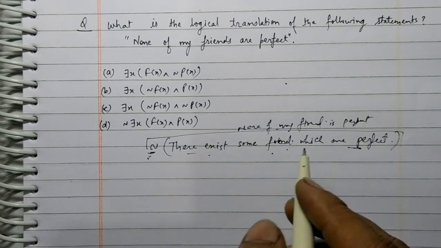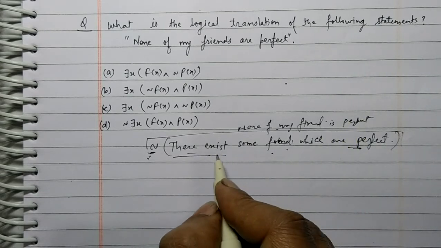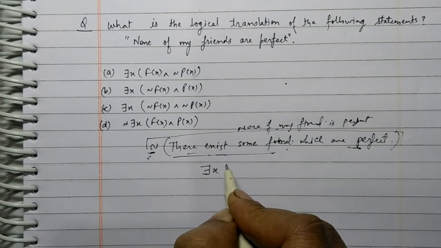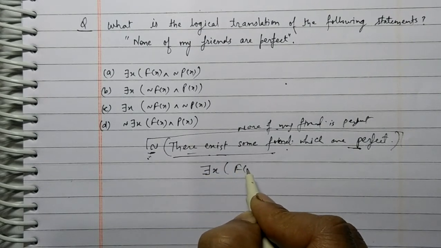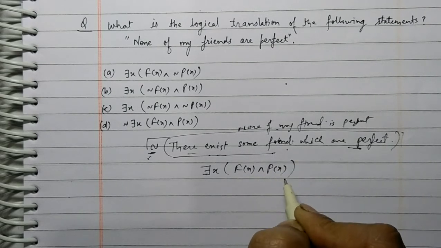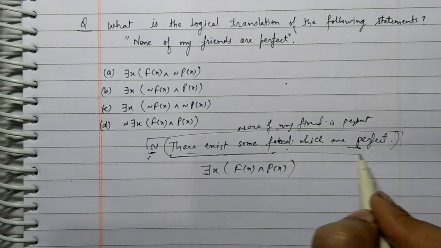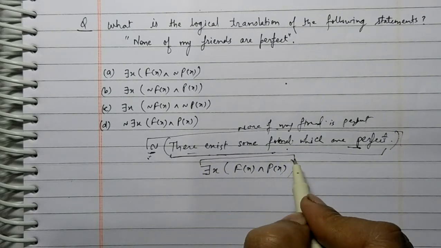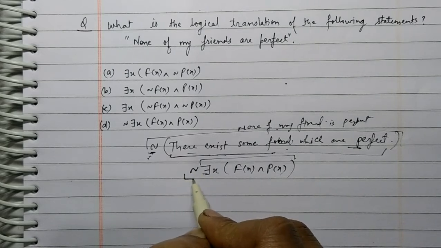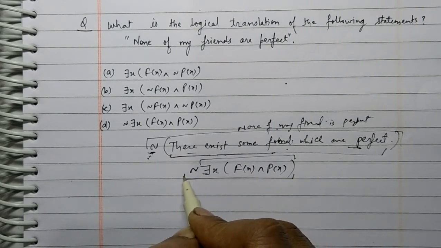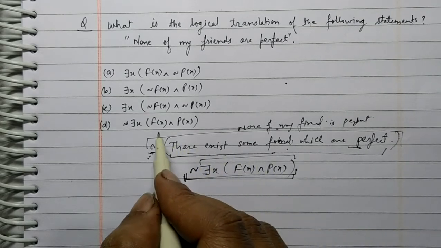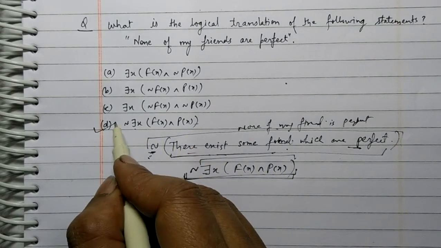perfect. So I will write this: there exists some friend, there exists some person X who is my friend and he is perfect. From here to here, this is the statement. Now I will apply not, then it says that none of my friends is perfect. From here to here, it is none of my friends is perfect. So option D is correct.